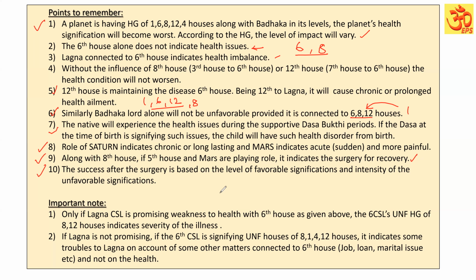It means what? The 8th house connected with the 5th house, 11th house, and Lagna also playing, and the Badhaga Lord's role is also required for doing surgery. The purpose of surgery is for the treatment. That can be successful or not successful.